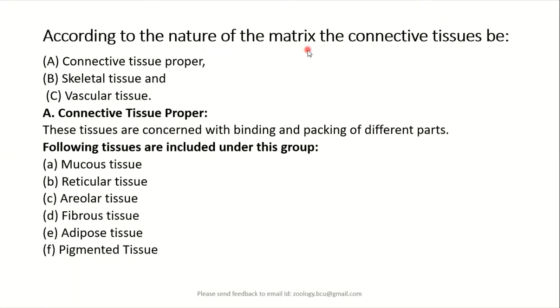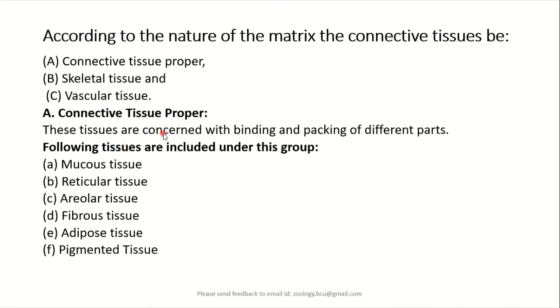According to the nature of matrix, the connective tissue can be classified into three types: connective tissue proper, skeletal tissue, and vascular tissue. But as per this UG syllabus, we are going to study only the connective tissue proper, because it is the main binding and packing tissue of different structures of the organs.